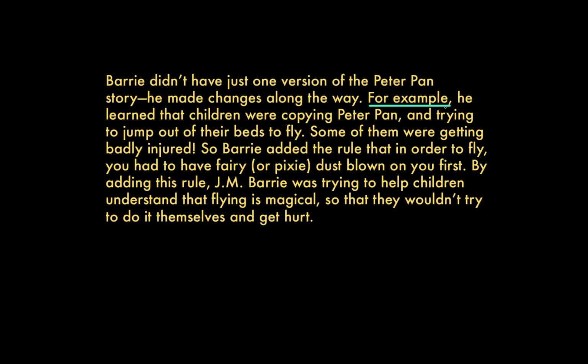So, for this example, what is its purpose? Well, it does a couple of things. It shows us that J.M. Barrie was willing to make changes to his story after it was initially published. It shows us that the author wants to portray Barrie as a responsible person. He heard about children injuring themselves by copying his story, and so he made an effort to prevent that by changing a detail in the story.